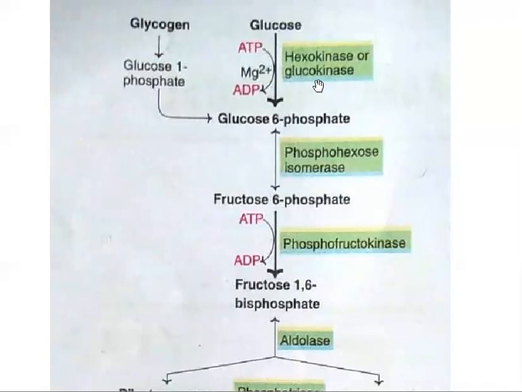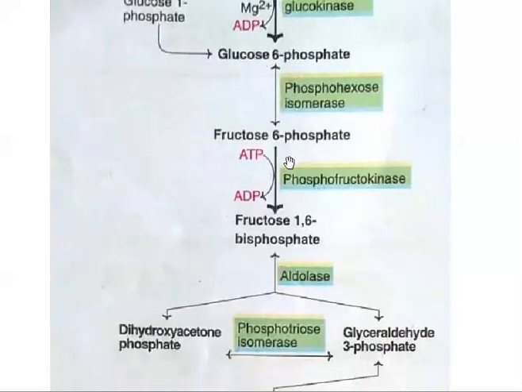Actually, there are three important phases in glycolysis: the energy investment phase or energy utilization phase, the splitting phase, and the energy generation phase. These first three reactions come under the energy investment phase. Here, energy will be consumed for the oxidation of glucose. In the first step, in the presence of hexokinase or glucokinase, glucose is converted into glucose 6-phosphate. The phosphate attaches to glucose at the sixth position.